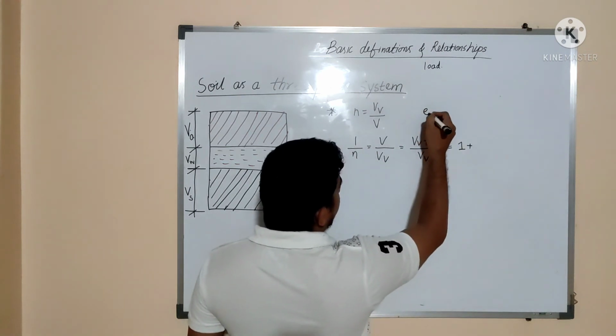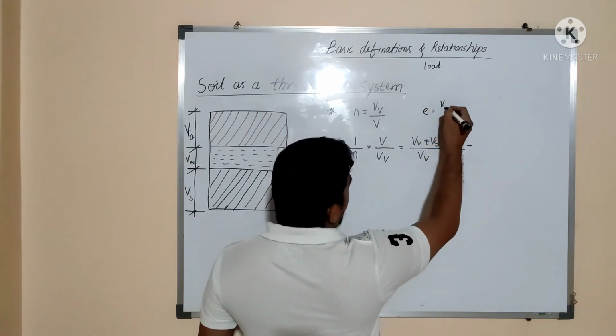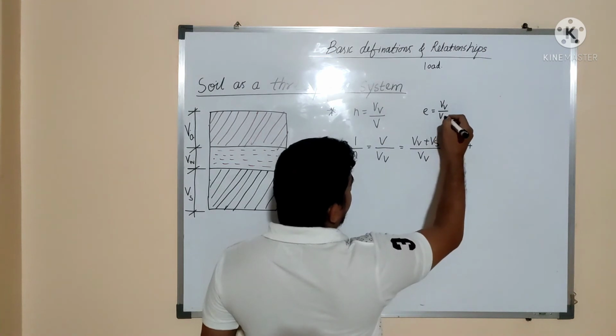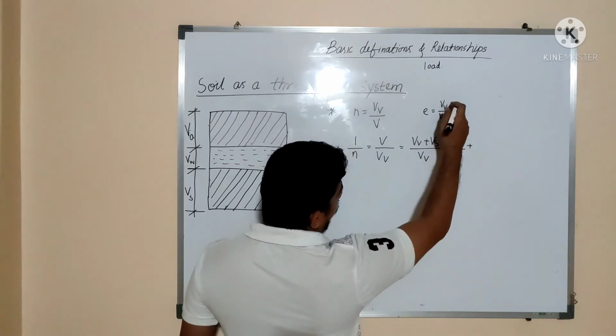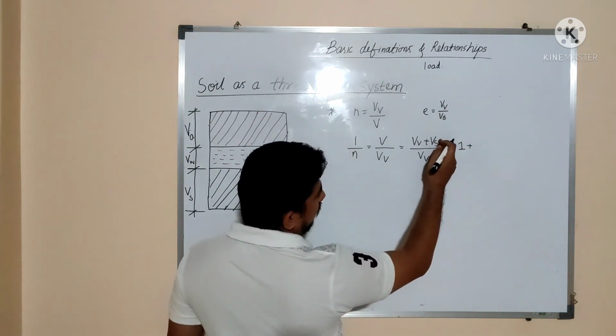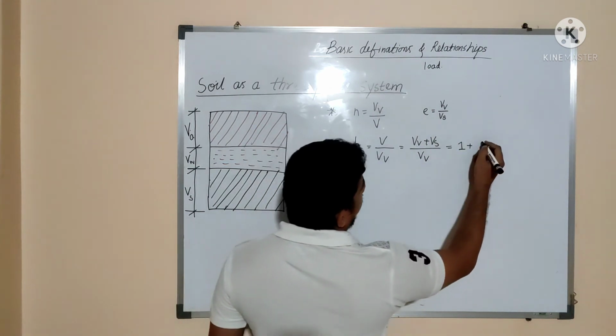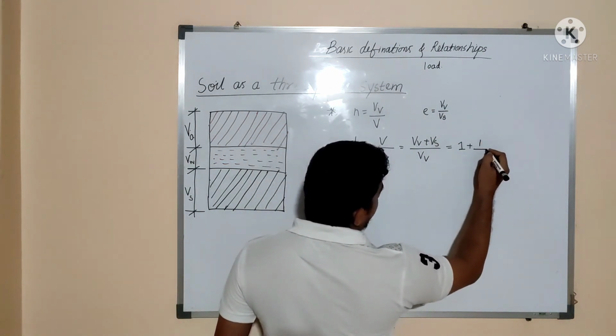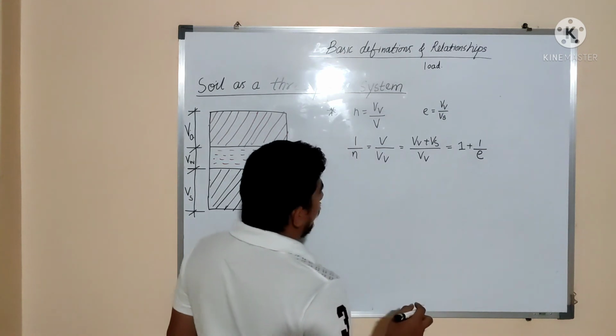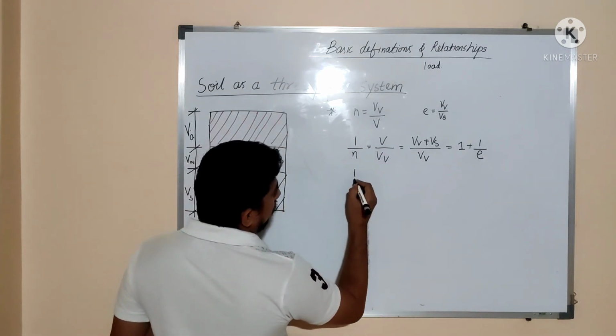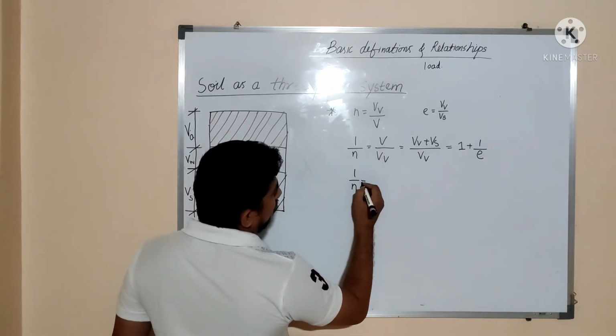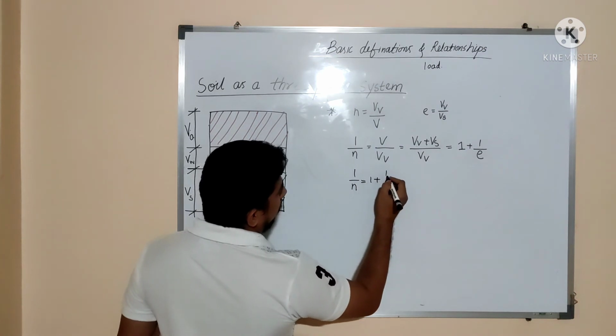As we know, e is volume of voids divided by volume of solids, but here volume of voids is in the denominator and volume of solids is in the numerator, so that will be 1 by e. So we got at last 1 by n is equal to 1 plus 1 by e.